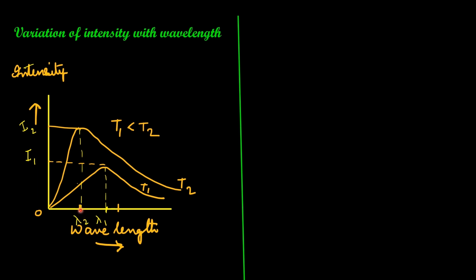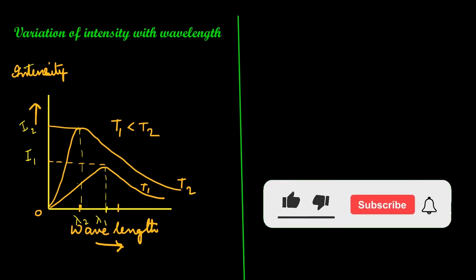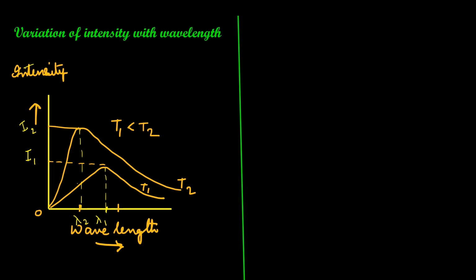But we should remember wavelength is inversely proportional to frequency. So we can say intensity is directly proportional to frequency. This explains the observation of the previous experiment, that is, the appearance of different colors for the object as the temperature increased. Max Planck was able to explain this phenomenon on the basis of the particle nature of electromagnetic waves.